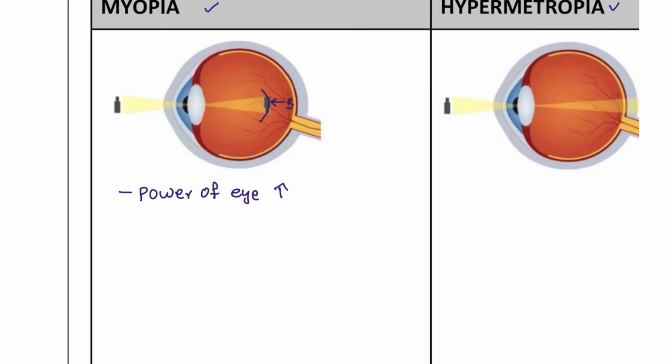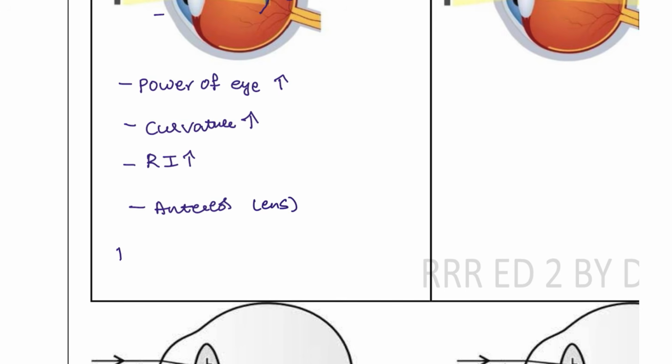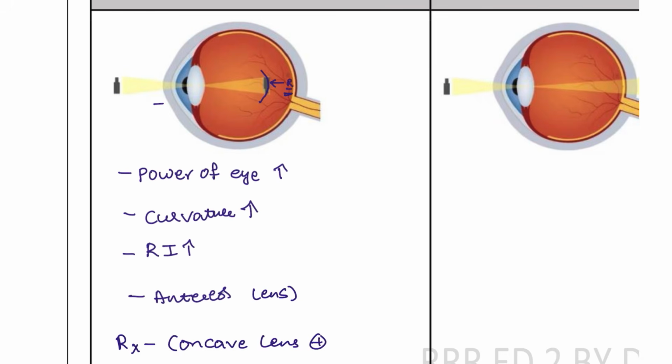The curvature is increased, and also the refractive index is increased for patients with myopia. And how is the lens positioned? The lens is positioned more anteriorly. The treatment for this patient is a concave lens. When we add the concave lens, it is going to position the image on the retina.